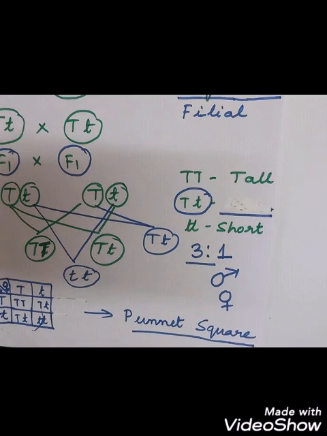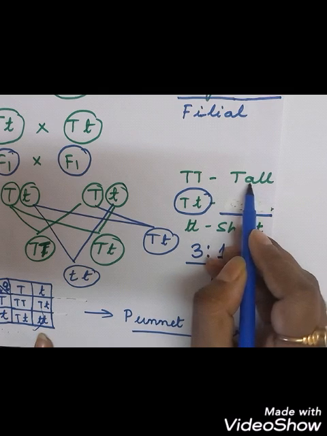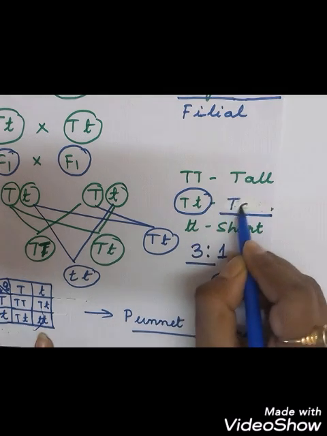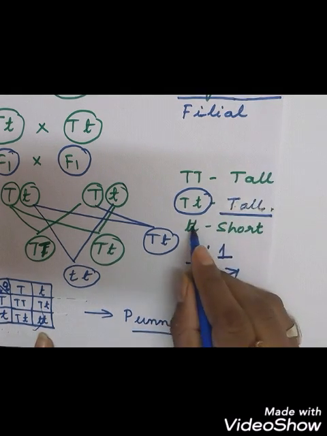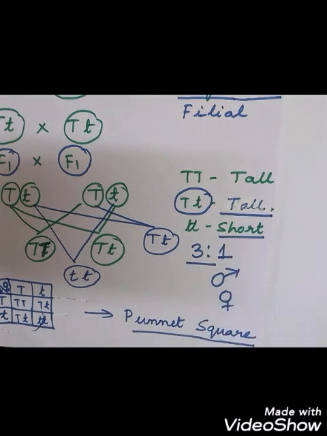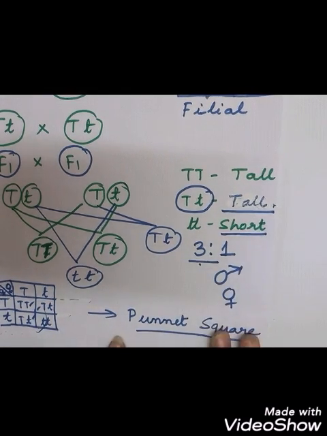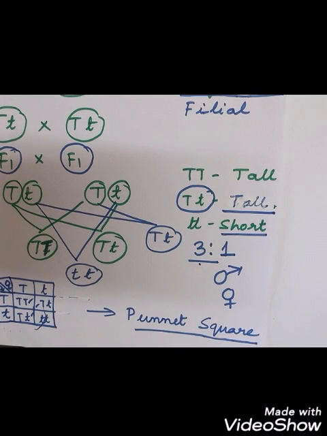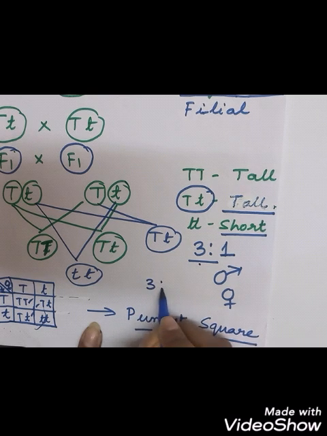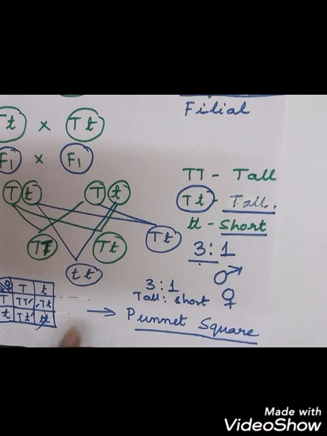And you can see what? We have capital T, tall, and we have small t for short. So you can see out of the total 4, this is tall, and this is also tall. So 3 tall and 1 short. So the ratio of this cross, of the monohybrid cross, is what? 3:1. So tall is to short is 3:1.